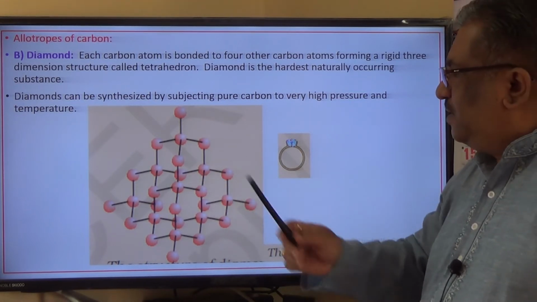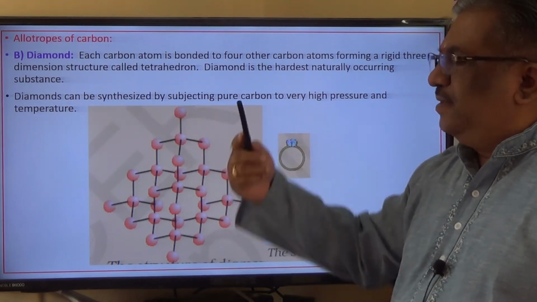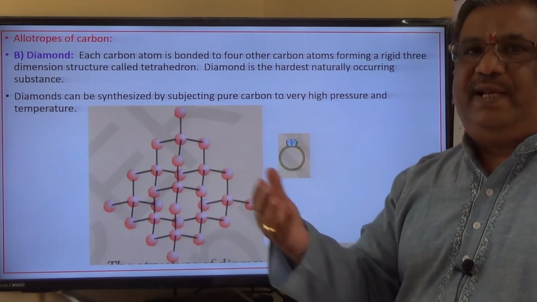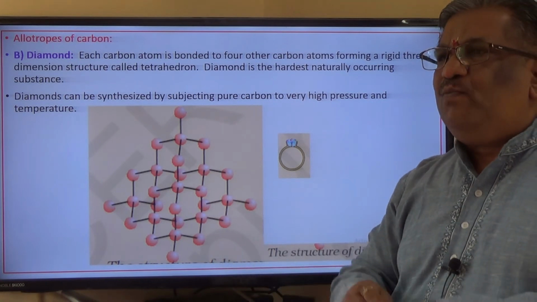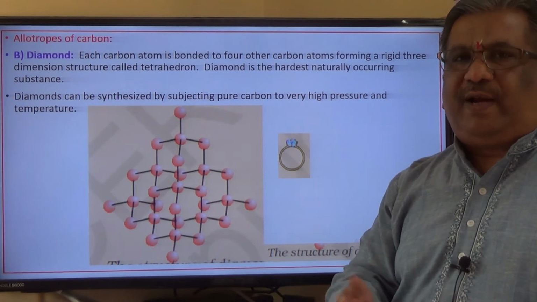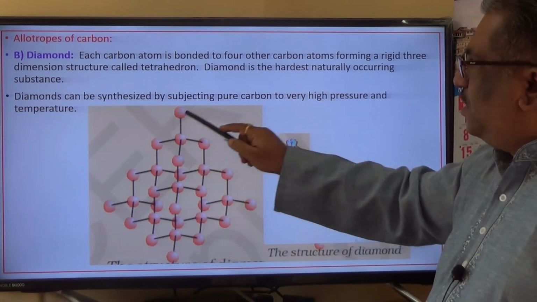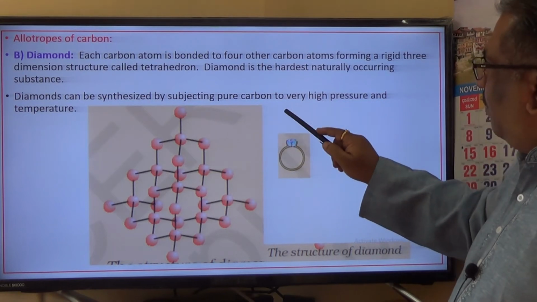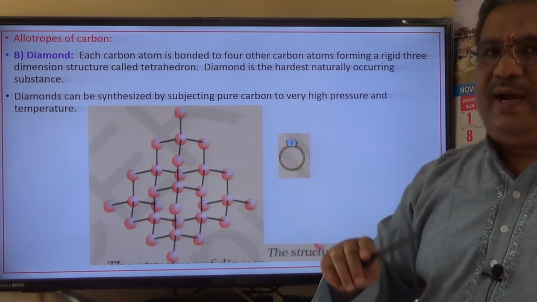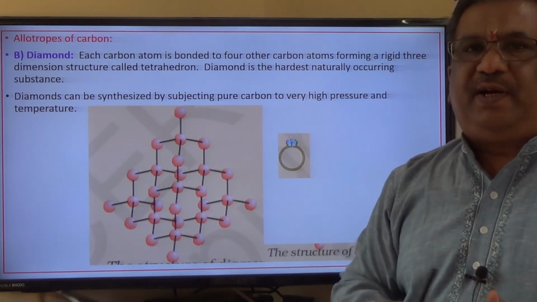So this is what you can see here. And you can also see one more thing: diamonds can be synthesized, which we call American diamonds and so on. Those are nothing but manufactured. How do you manufacture that? Those can be synthesized by subjecting pure carbon to very high temperature and high pressure.